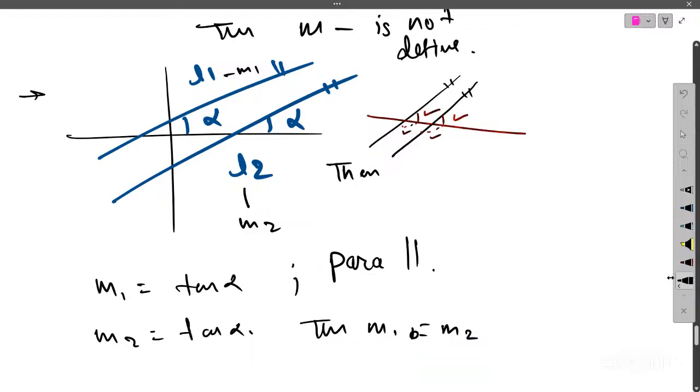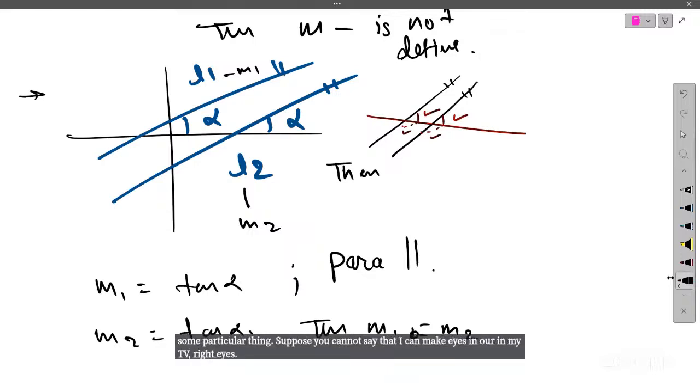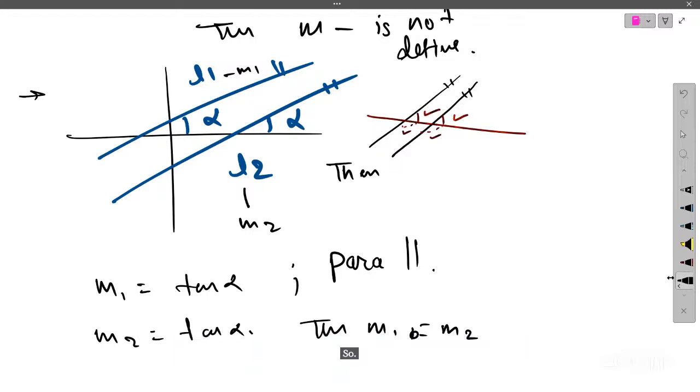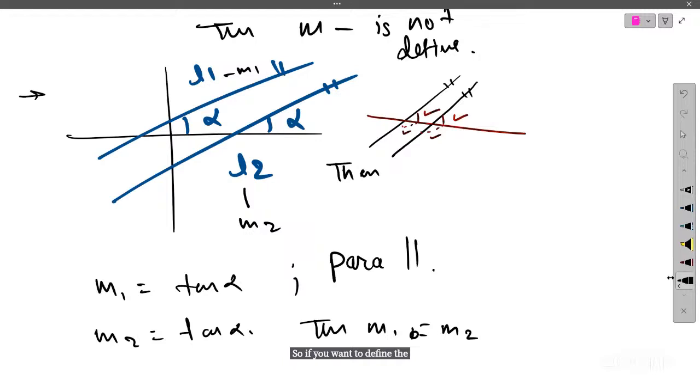How can I give you an example for that? Suppose in real life also there are some things which are defined for some particular thing. Suppose you cannot say that I can make ice in my TV, right? Ice is something particular related to a fridge only. Such a thing is happening here also. The slope is actually a property of a line, so if you want to define the slope, you must have a line.